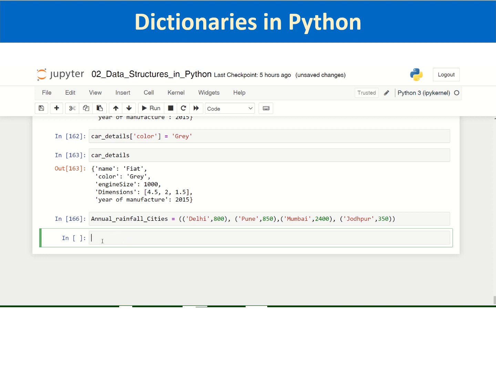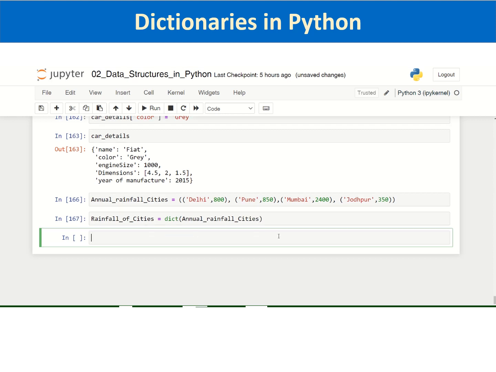You give a descriptive name, say rainfall of cities, and you pass this annual rainfall underscore cities tuple inside this.